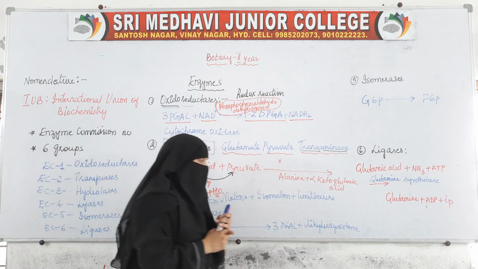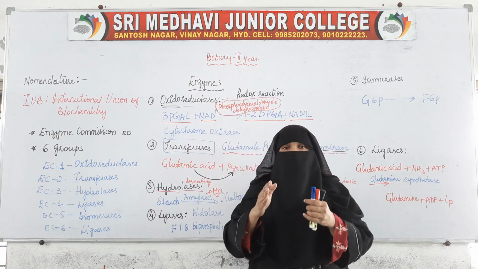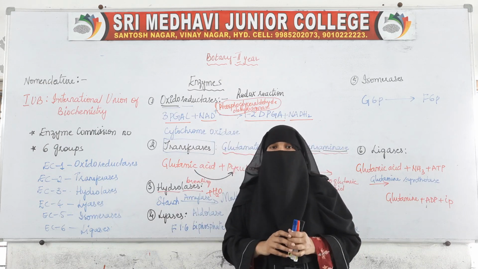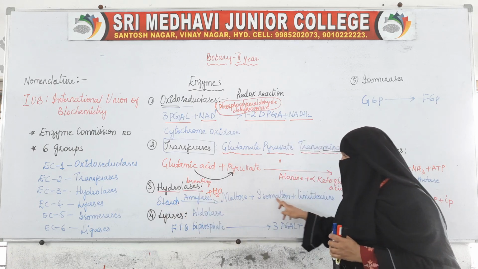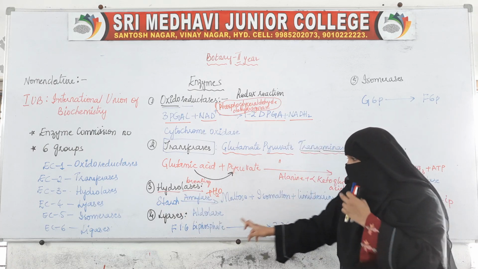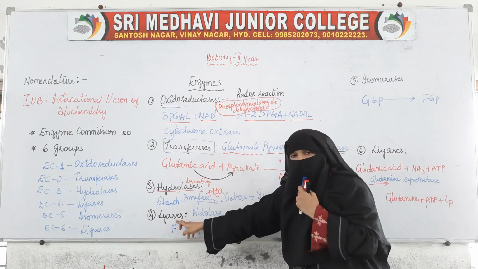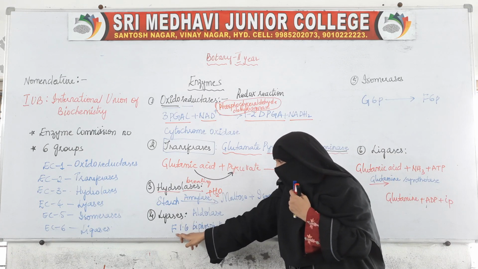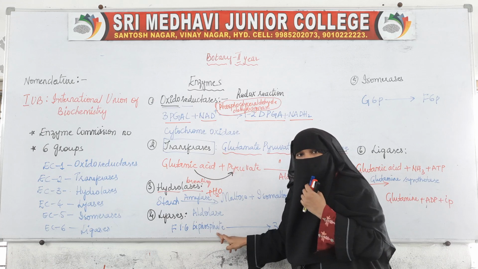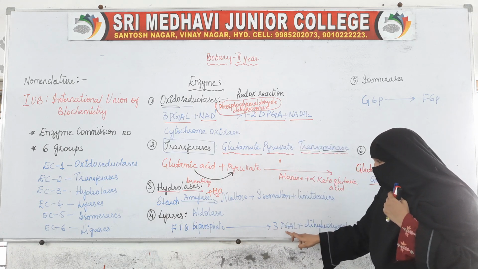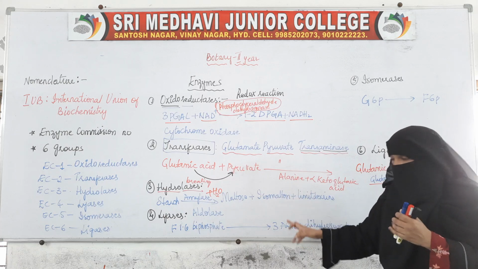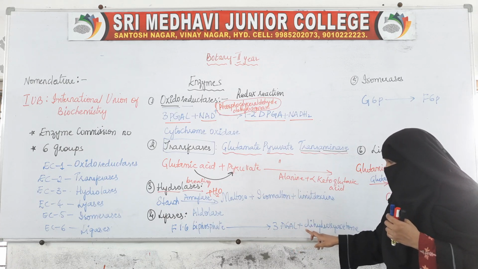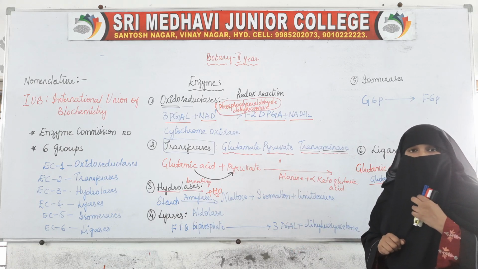In this also what is happening is, the bigger molecule is broken down into smaller molecules. In both these cases, bigger molecules are broken down into smaller molecules. Here also, in lyases, in this reaction, fructose 1,6 biphosphate is converted into two molecules. One molecule is phosphoglyceraldehyde and another is dihydroxyacetone.